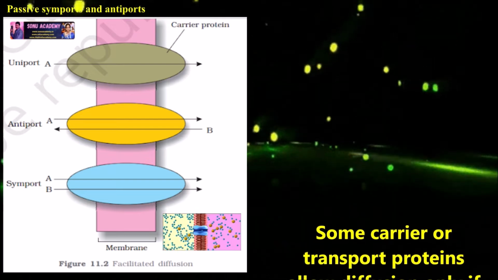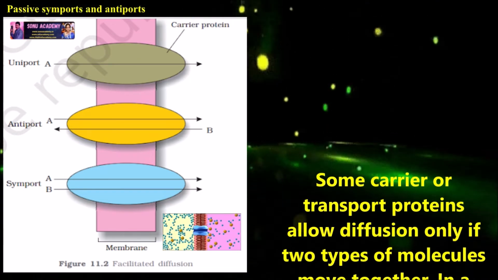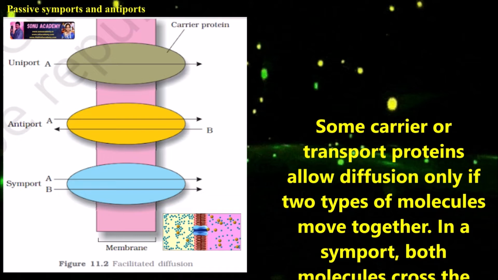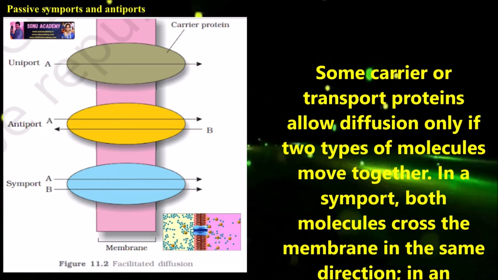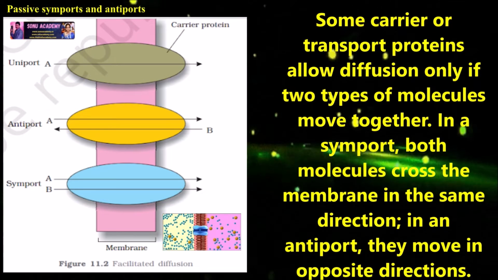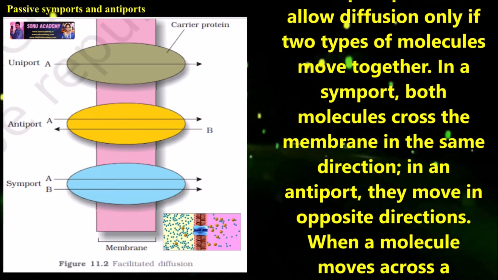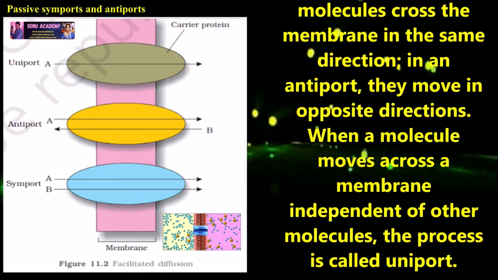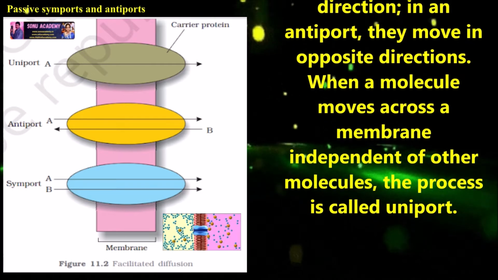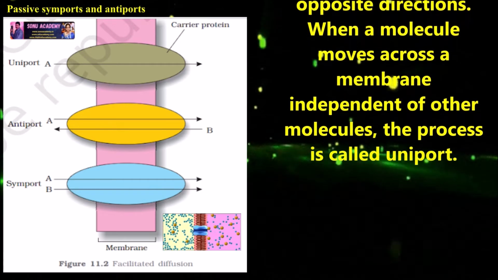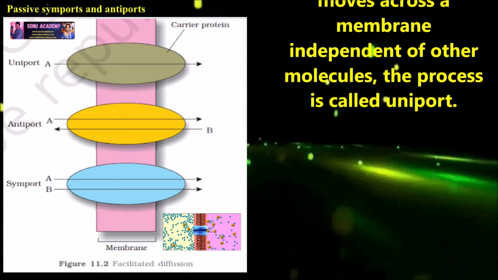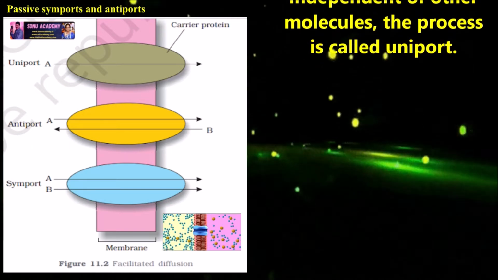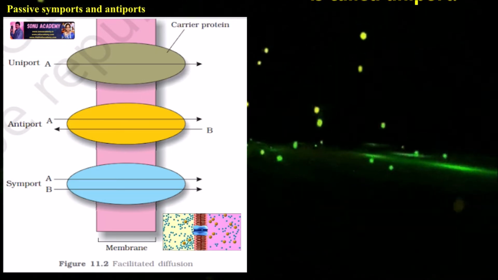Children, let us discuss passive symports and antiports. Some carrier or transport proteins allow diffusion only if two types of molecules move together. In a symport, both molecules cross the membrane in the same direction. In an antiport, they move in opposite directions. When a molecule moves across the membrane independent of other molecules, this process is called uniport.